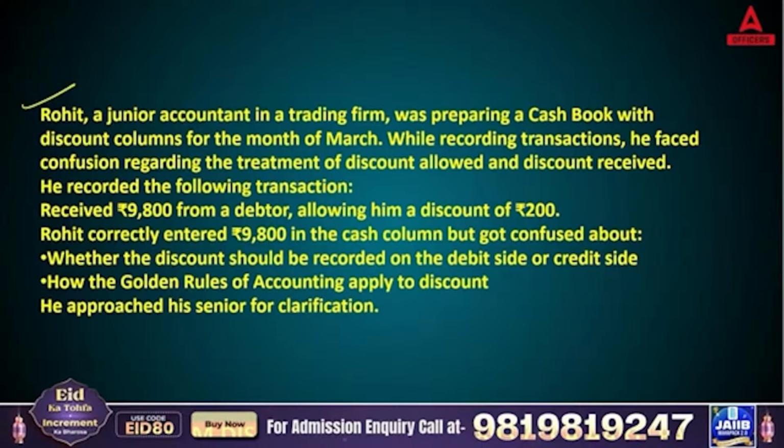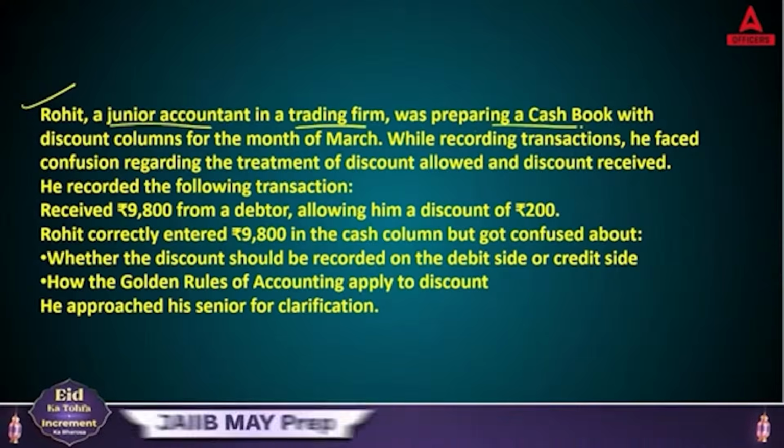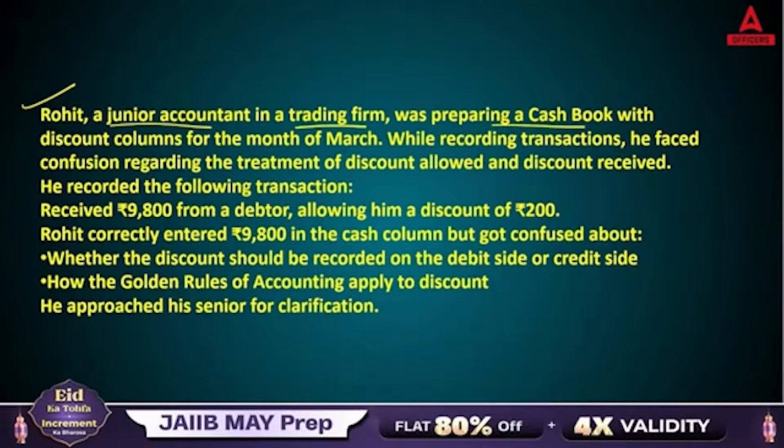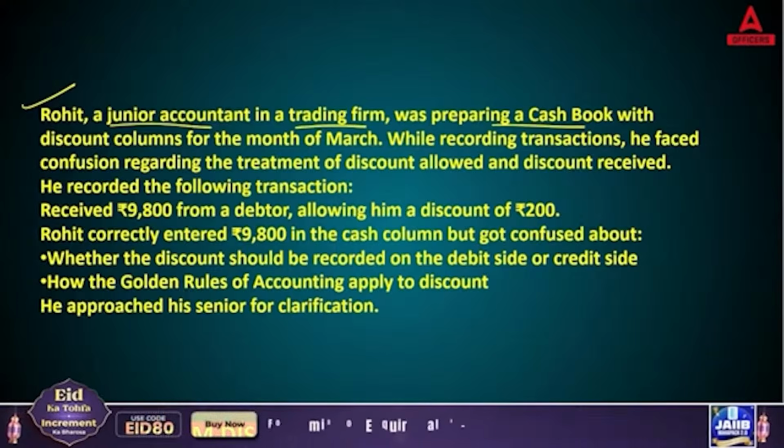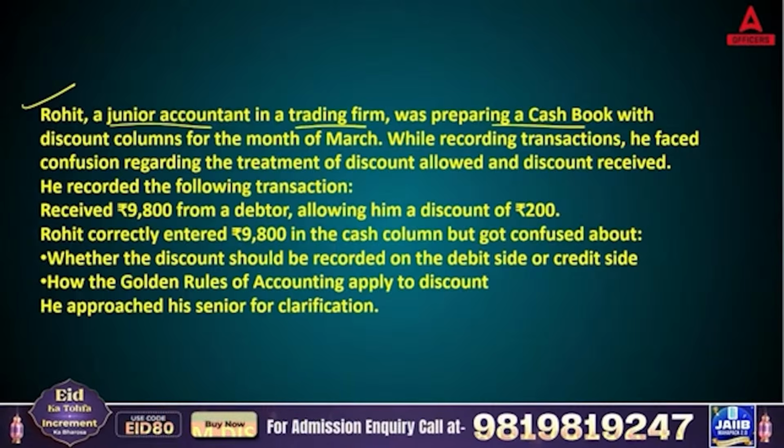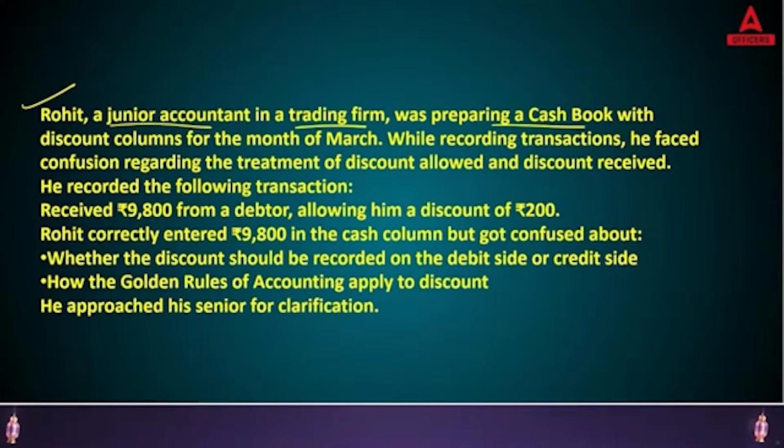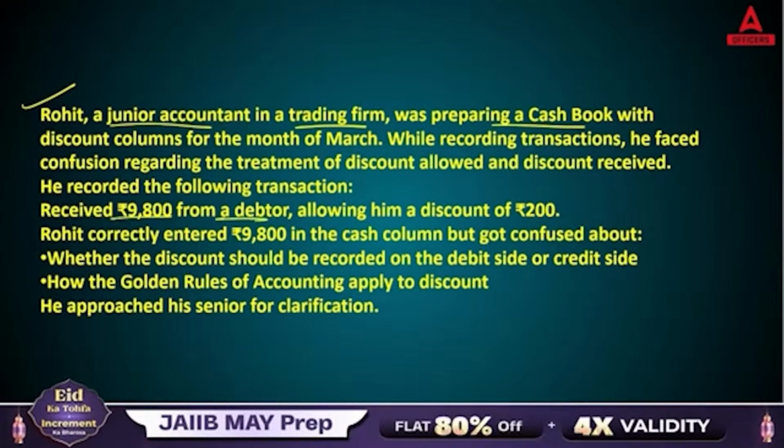Again we have a case-led question. Rohit, a junior accountant in a trading firm, was preparing a cash book with discount columns for the month of March. While recording transactions, he faced confusion regarding the treatment of discount allowed and discount received. So he recorded the following transaction: received 9800 from a debtor, allowing him a discount of 200.